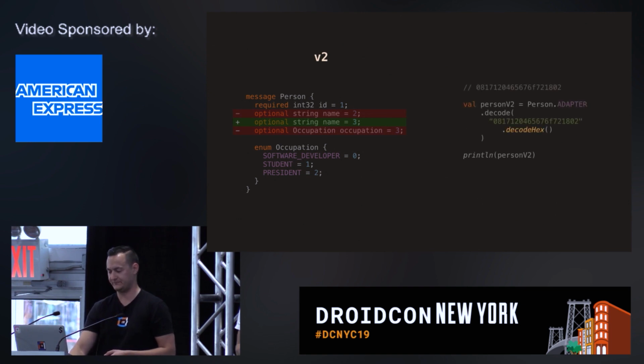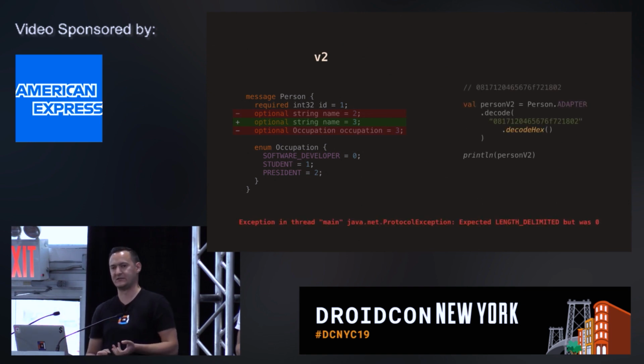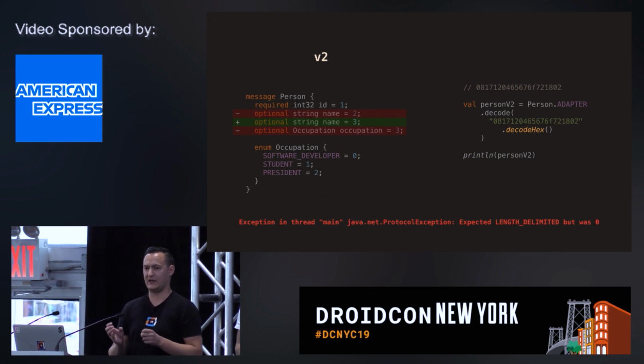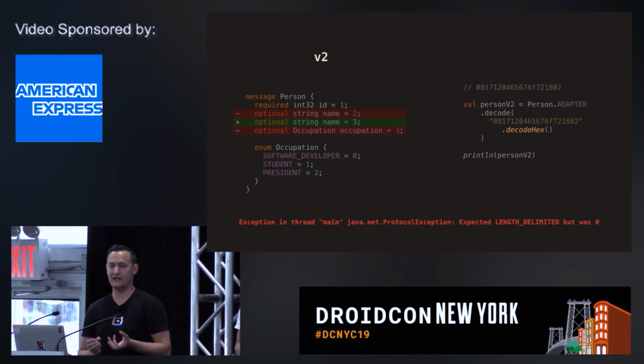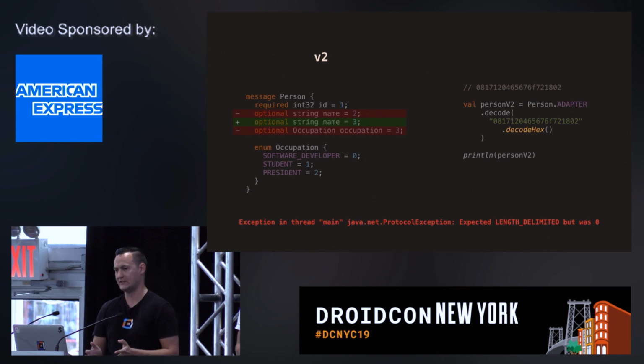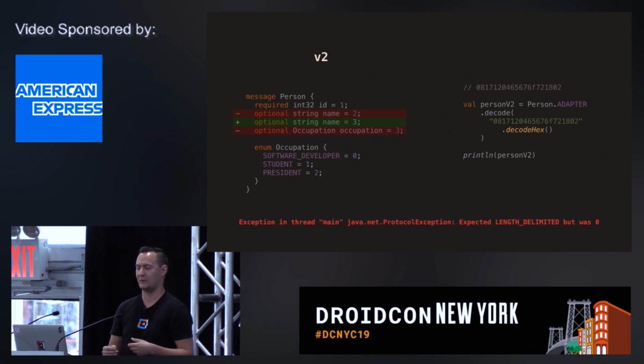Let's see what happens here. So we get a deserialization error because the data contained the value for a field of type string, and now the tag changed, and basically now the schema points to an enum, but the data has a string. So the deserialization mechanism just doesn't understand how to parse it properly, and this is a problem. So how we approach this problem is that every time we remove a field, we document that the tag cannot be reused.